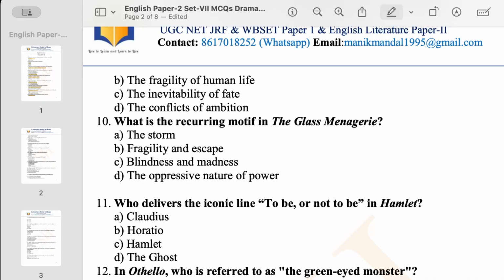Option D, the oppressive nature of power. Those who have gone through my top 100 plays can answer easily, because The Glass Menagerie is in our list also. The Glass Menagerie talked about fragility, and the characters' motive was always to escape. So for question number 10, the answer is fragility and escape.